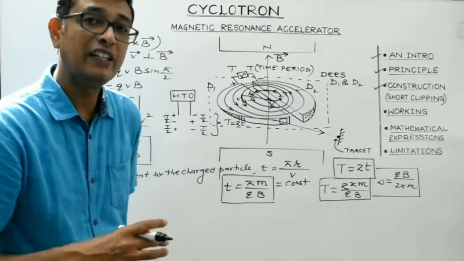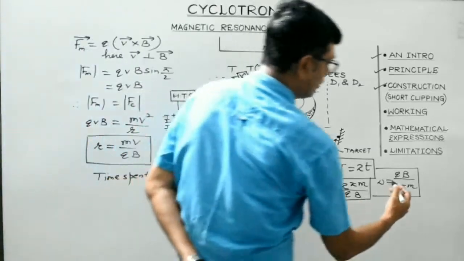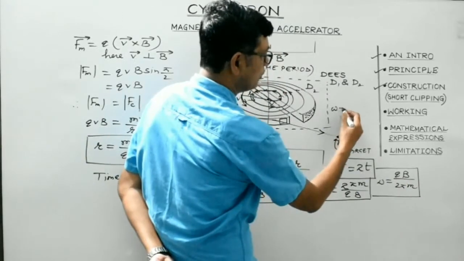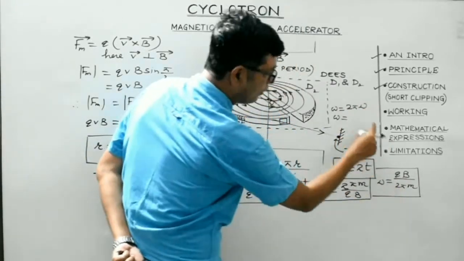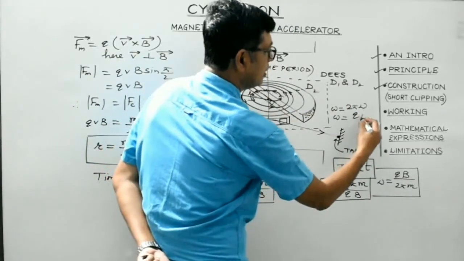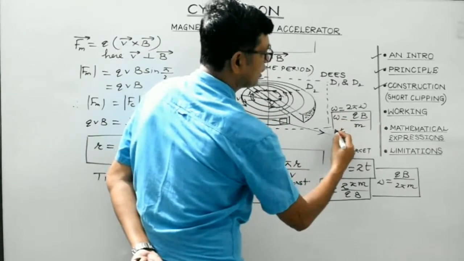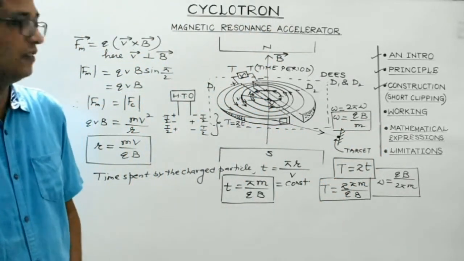Now, we can also find out the expression for the angular frequency, right? So what about angular frequency? Angular frequency would be given by 2 pi nu. So substitute this value of nu, what do we get? qB divided by m. So this is the expression for the angular frequency of the oscillating electric field.